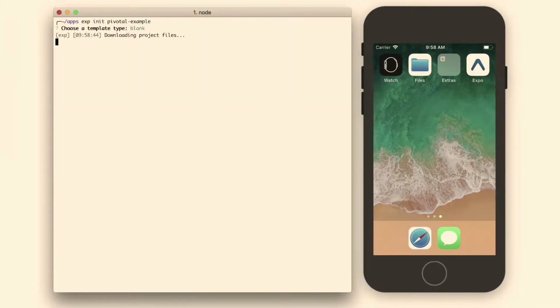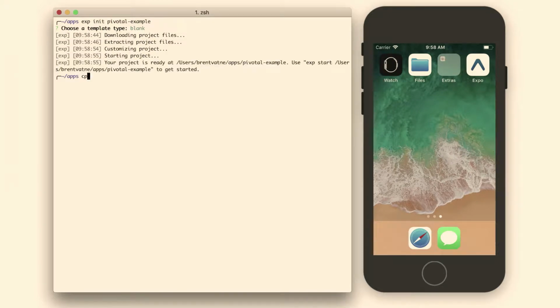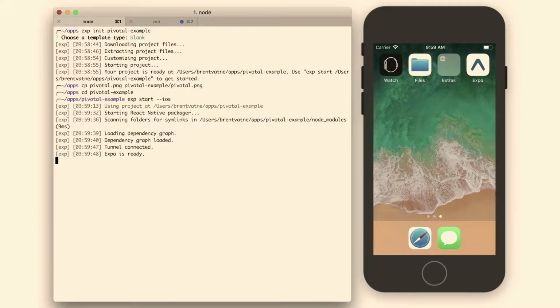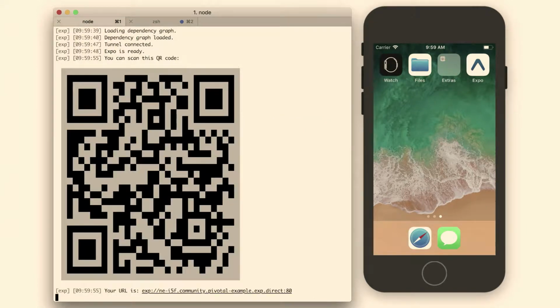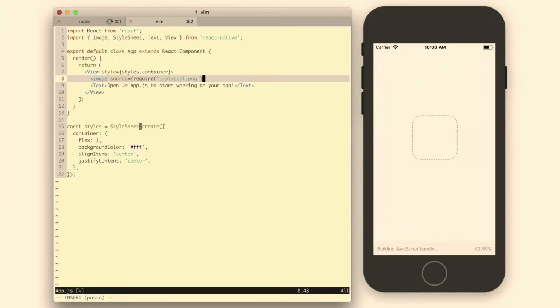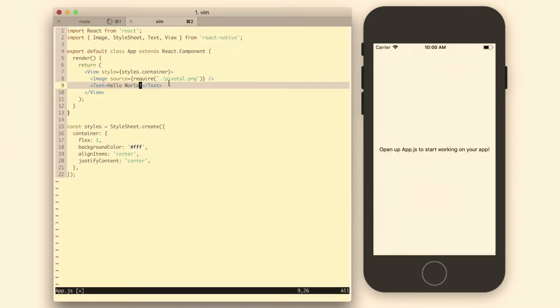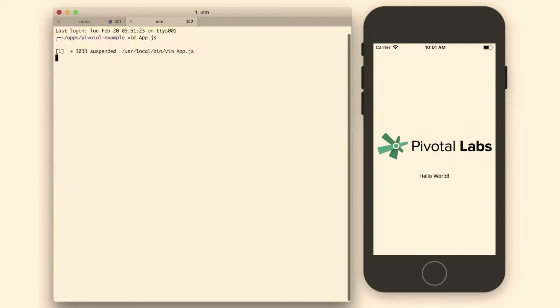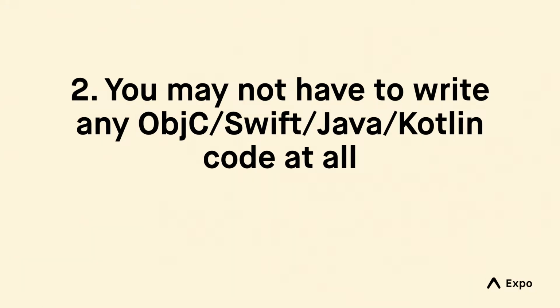It's also pretty easy to try using Expo or create React Native app. You don't need to install any of the native build tools. You can just install this package through NPM and install an app on your phone, and you're able to get the project running pretty quickly. I sped it up there, as you can see. I'm actually not that fast at typing. I did this at Pivotal Labs, so there you go.